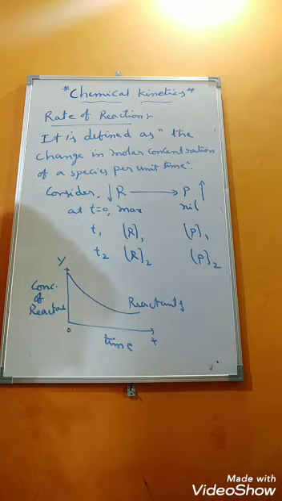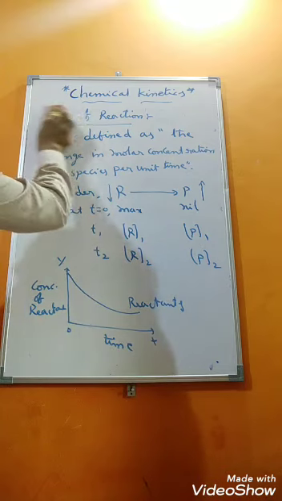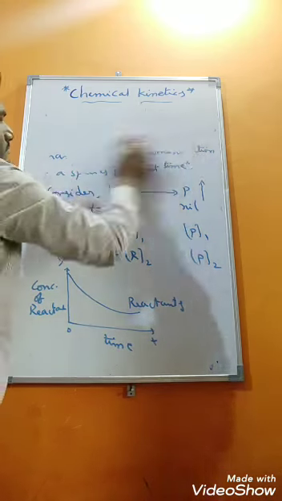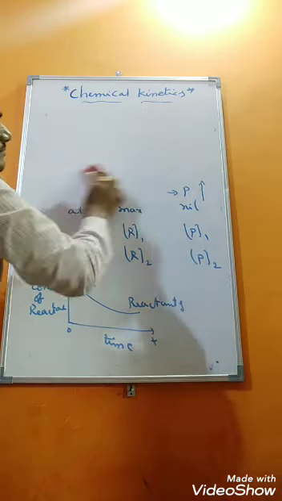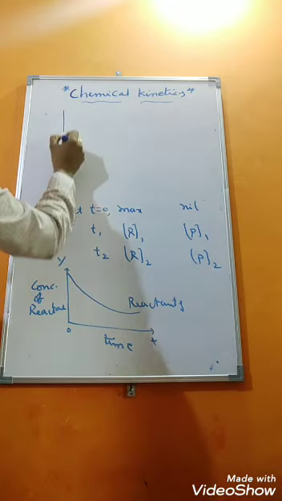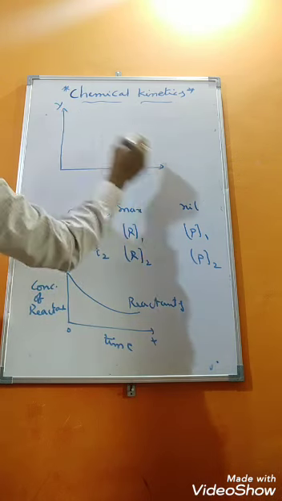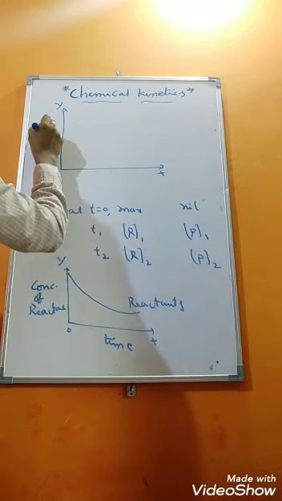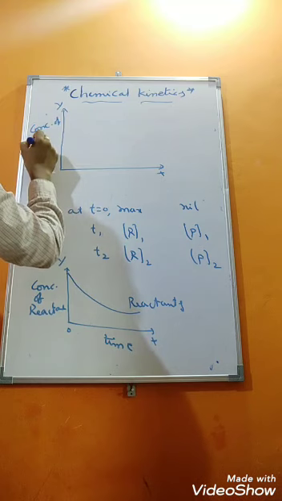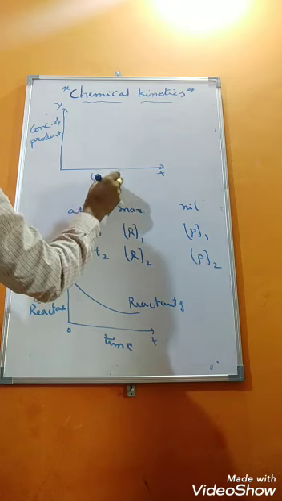In a similar manner, we can also write for product. So what is the product curve? We will see now. You can take on the y-axis concentration of product versus time.